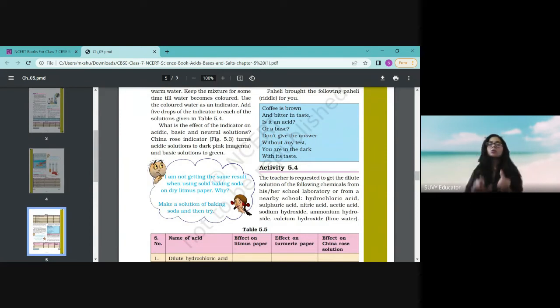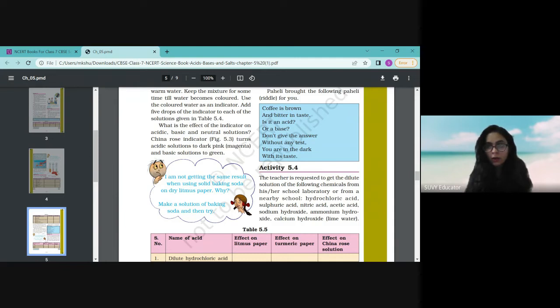If the solution is acidic, the China rose, also called a natural indicator, will change the color of the acidic solution to dark pink. And if it is basic in nature, the solution will change to green color. So China rose will change acidic solution to dark pink, and if the solution is basic, it will change the solution to green.